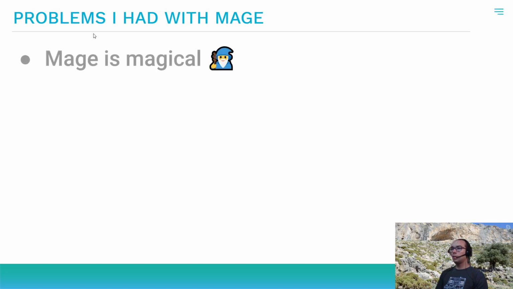Now, problems that I had with Mage. Basically, my problem was that in general, Mage is magical. It means that the target discovery reads build tags and Mage generates a Go application based on it, and it makes debugging very hard. Also, the build tags cause problems for VS Code. I have no IntelliSense out of the box. If you have multiple packages in one folder, then gopls, which is the language server, also goes crazy.